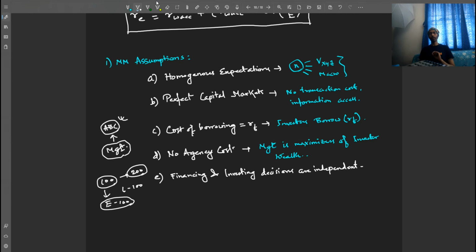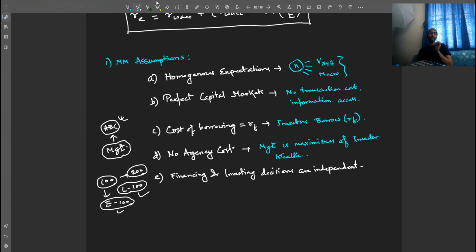Now usually what can happen is when you take a loan, you are more defensive. If you are spending your own money, which has less risk, there are no interest payments, EMI payments, then you can take more risks. But if you take a loan, you have a burden of loan, then you can take fewer risks. What this assumption is saying is that whether you take a loan or whether you don't take a loan,